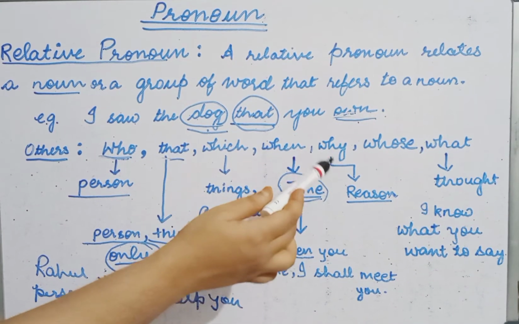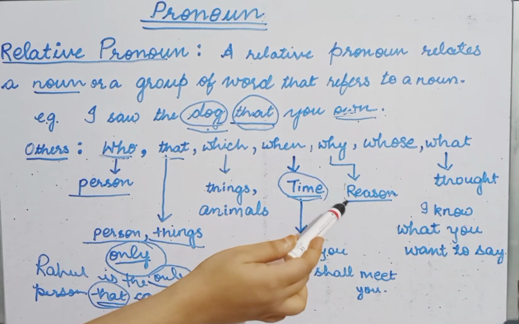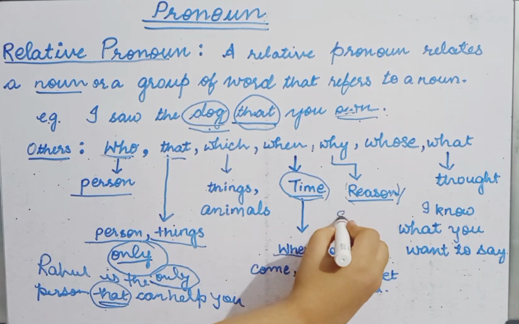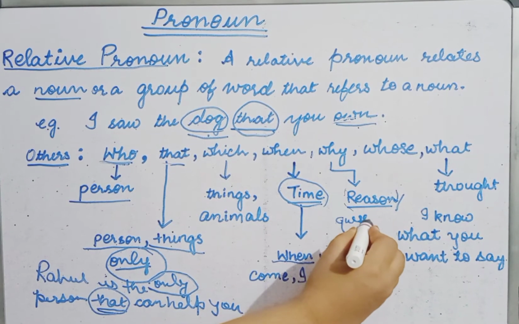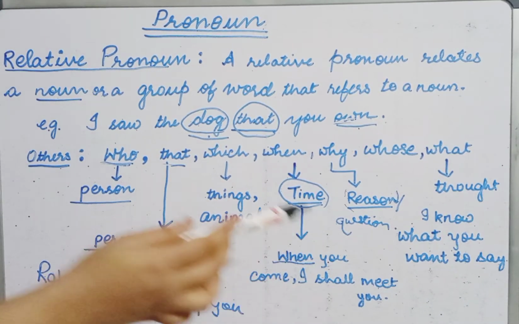Next is why. Why is for a reason or question. Why is a question word.